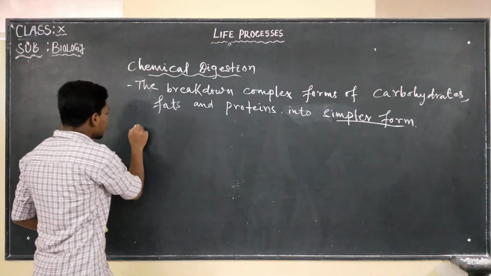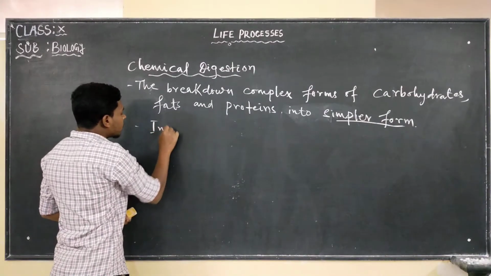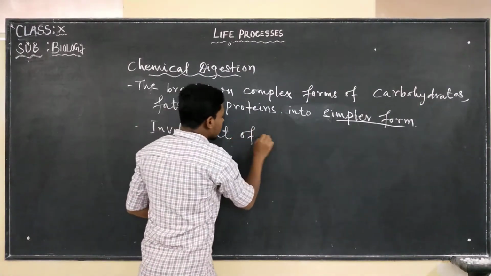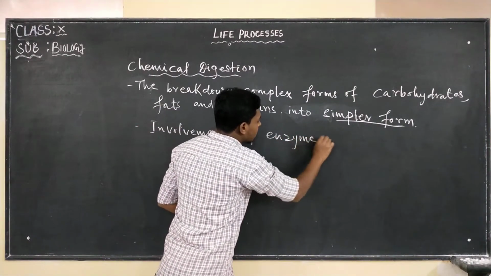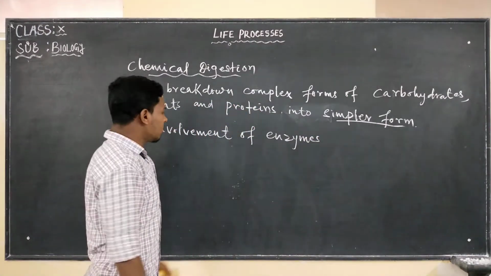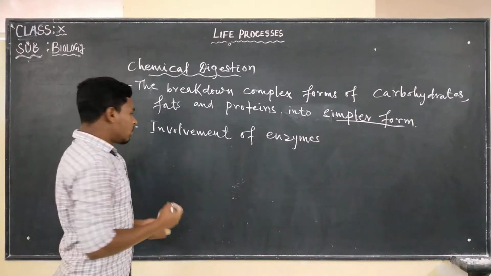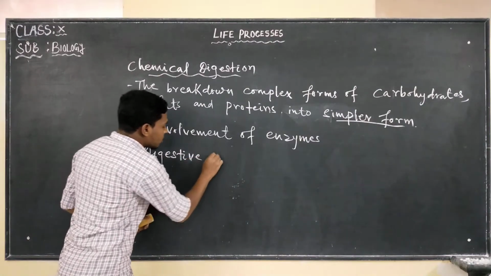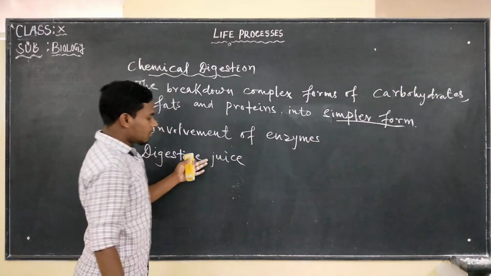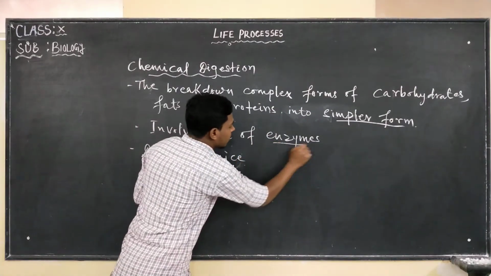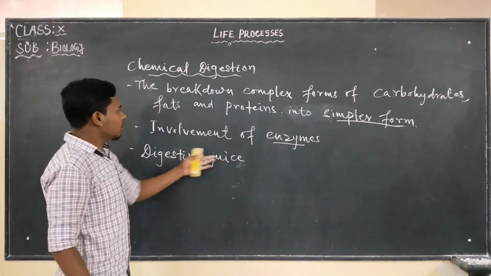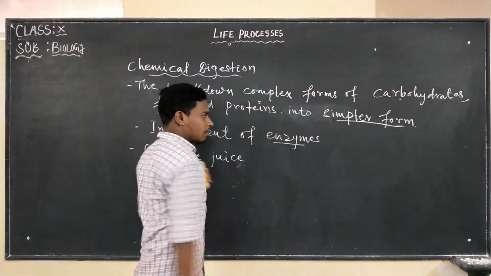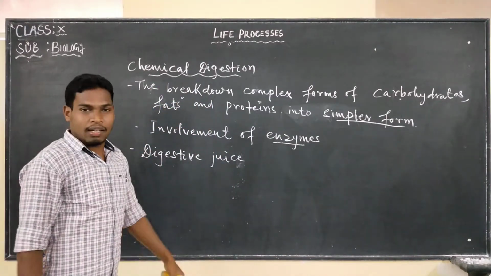And it involves what? Enzymes. By the involvement of enzymes. And here we will be talking about the digestive juices and enzymes. If the breakdown of carbohydrates, fats and proteins takes place by the involvement of digestive juices and enzymes, then that is chemical digestion.